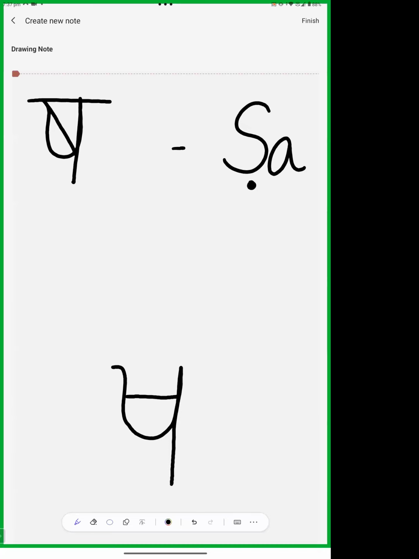So we found two letters. What is this letter? Pa. Okay, there is also no Shirorekha, and this is... No, no, Ha. Tha. This is Tha. Okay, so now we have two letters which are very similar.